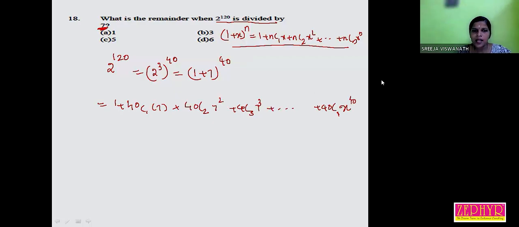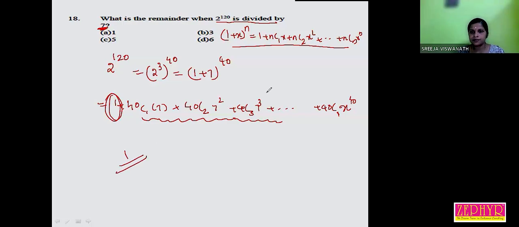Now listen, all the terms except the first term are multiples of 7. Is it right? So they are divisible by 7. And what is the remainder? The balance number, 1.